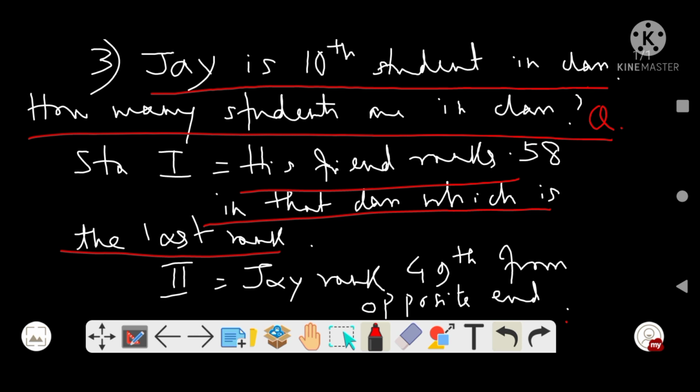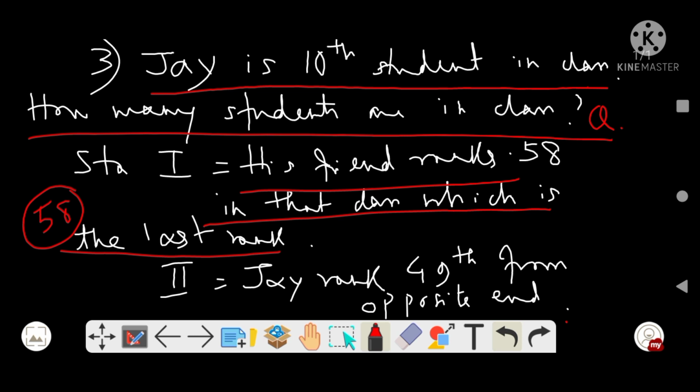So last rank is 58, right? So total number of students in the class will be 58, right? So in this statement I can say that there are 58 number of students.